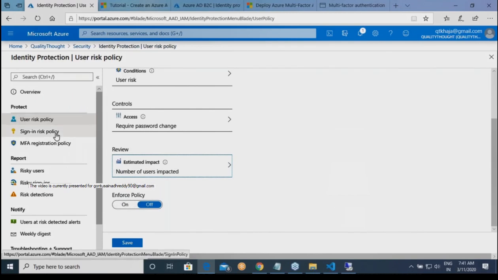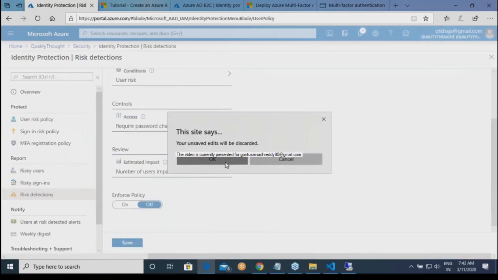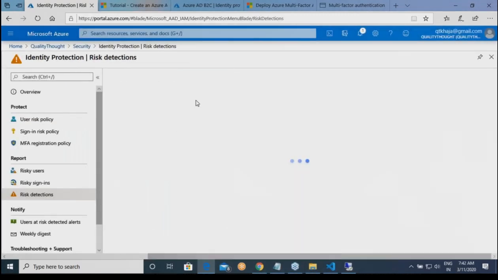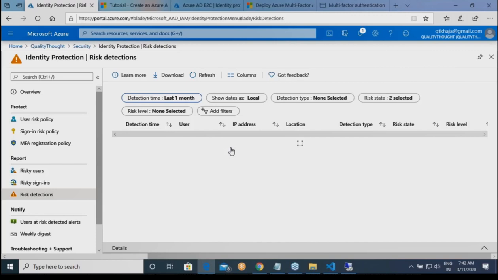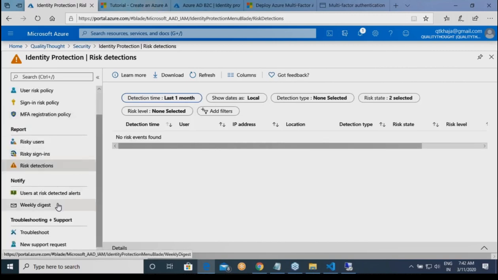Similarly, you have a sign-in policy. And whenever any user is at risk, are you seeing risky users, risky sign-ins and risk detections? Your Azure Identity Protection will try to tell you the risks that are detected. And are you seeing notifications? You will have a weekly digest mail which you can send to any number of teams.